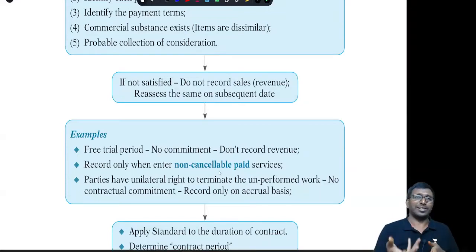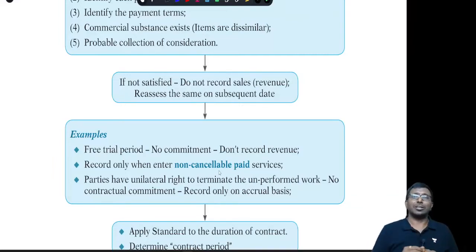Now I have taken a free trial; there is no guarantee whether I will subscribe to the original software, right? So we will consider only the non-cancelable period, where the commitment is very clearly given. And if both the parties can cancel it unilaterally whenever they want, then no period is committed. Then obviously the standard is not applicable.